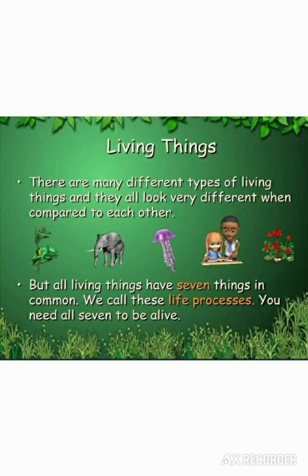There are many different types of living things and they look very different from each other, like plants and animals, and they have many groups and subgroups among them. But all of these living organisms follow the same life processes.